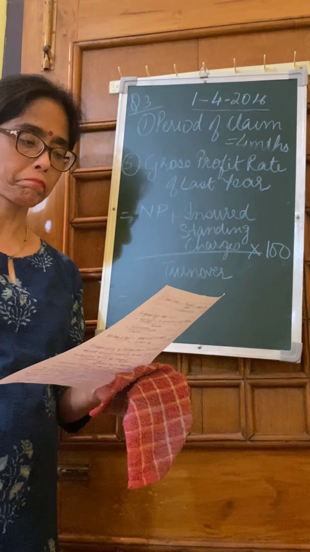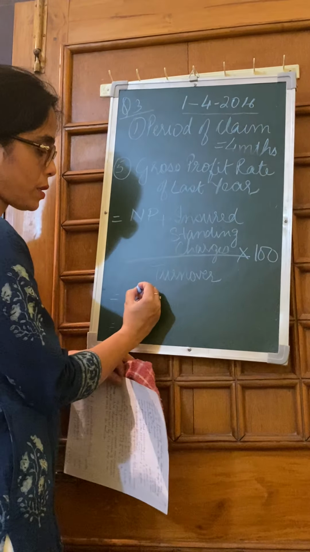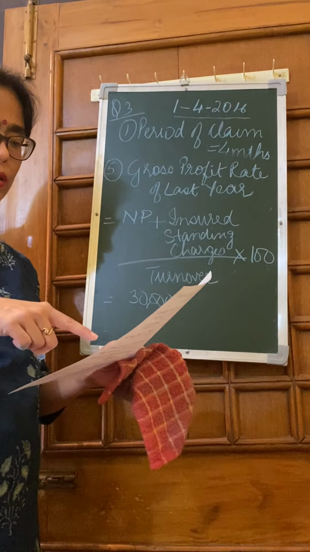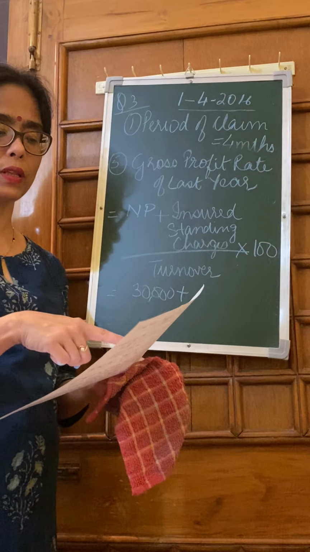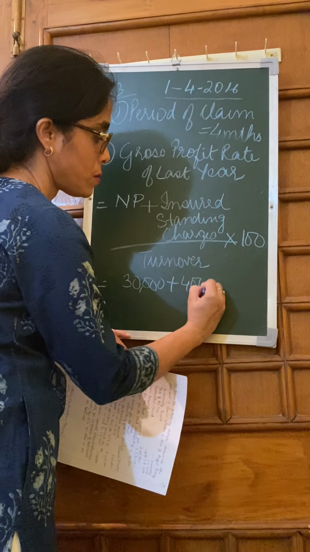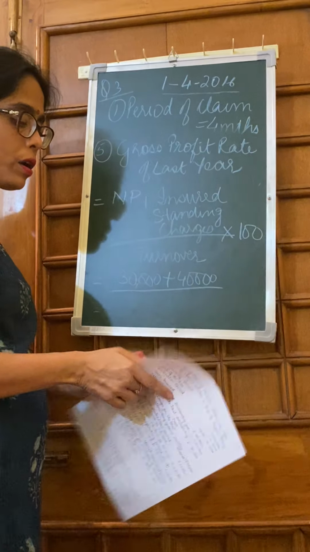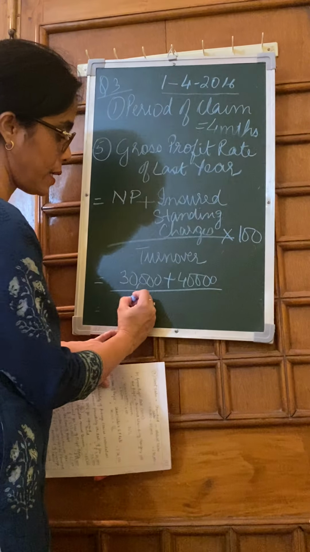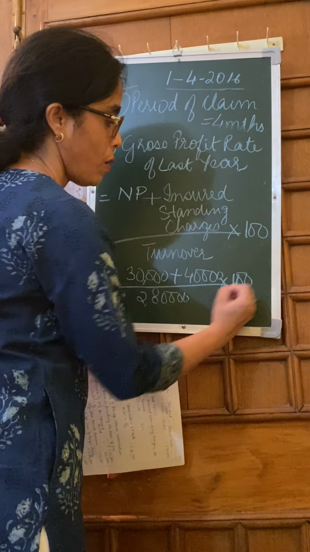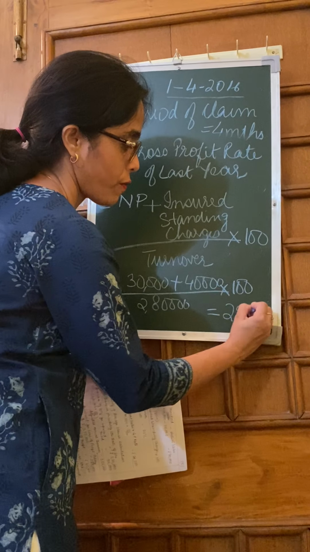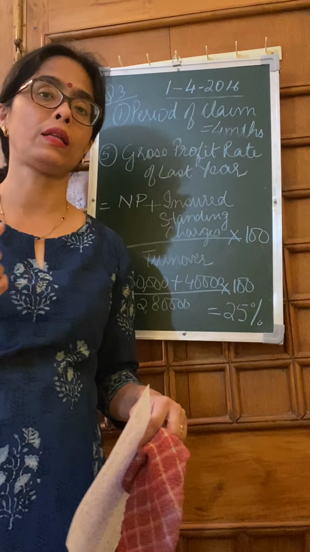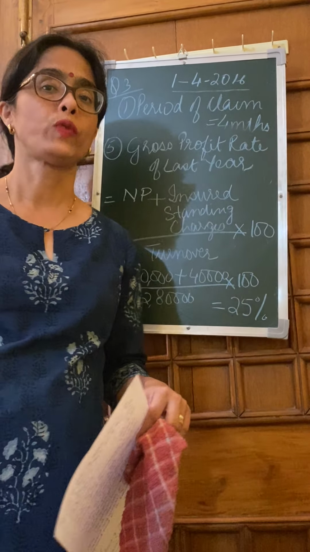It is given that your net profit for the accounting year is 30,000, plus your insured standing charges for the last accounting year, given to you directly in your question, is 40,000. Your turnover is 2,80,000, into 100. Okay, it comes to 25%. So the business that we are dealing with earns a gross profit at the rate of 25%.